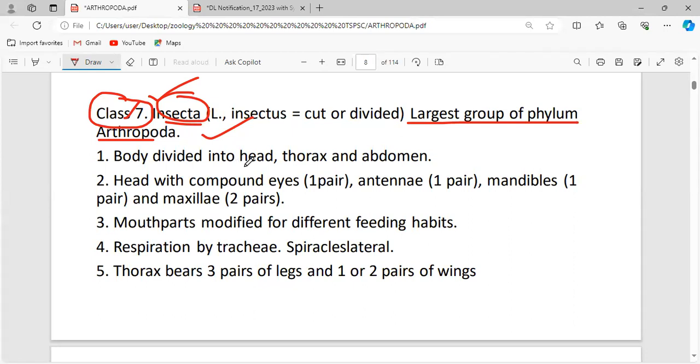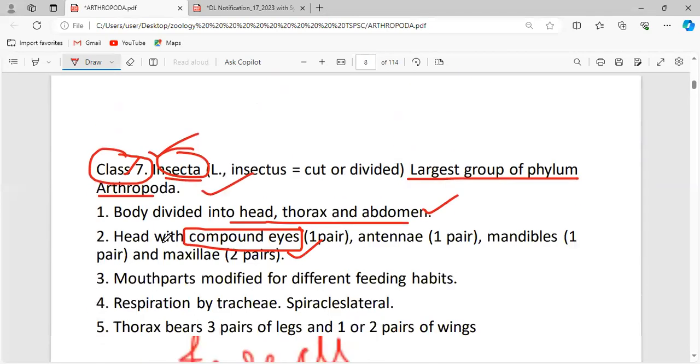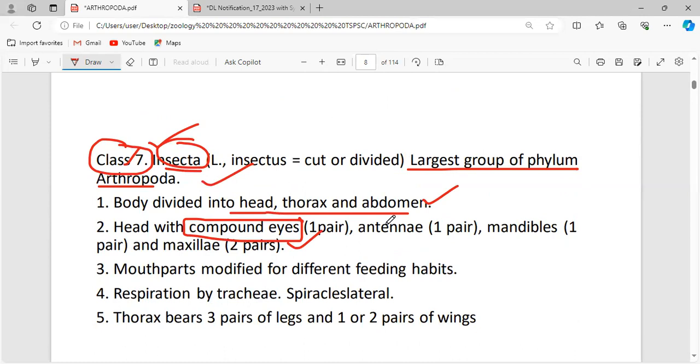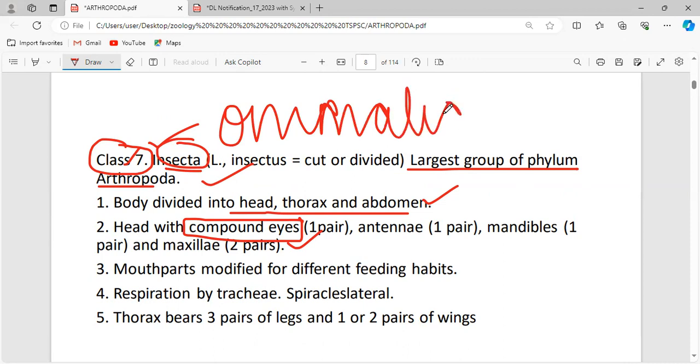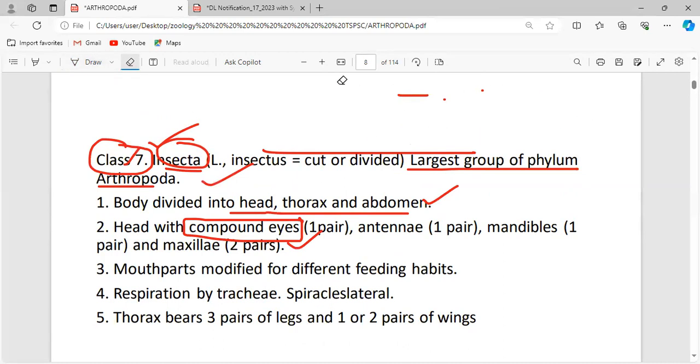The body is divided into head, thorax, and abdomen. And here the compound eyes will be present. The compound eye is made of units said to be the ommatidium. Ommatidium is nothing but the name of the eye structure of the compound eye seen in the phylum Arthropoda. Clear? Okay.